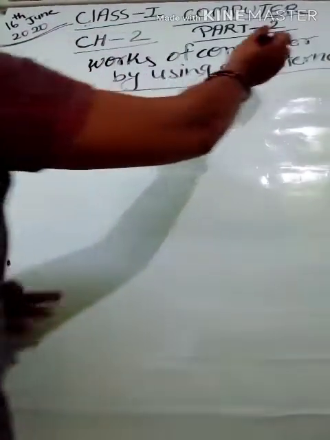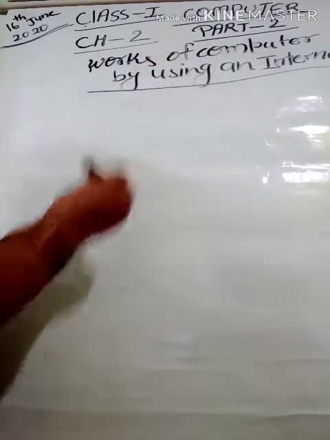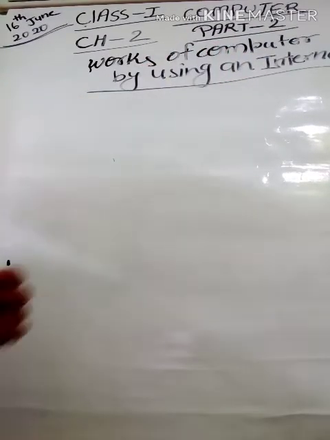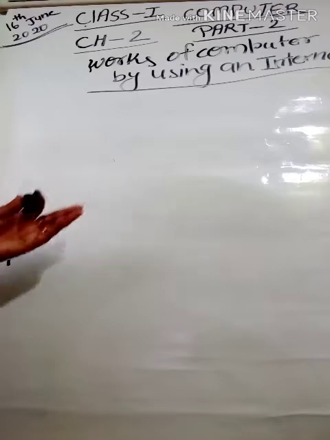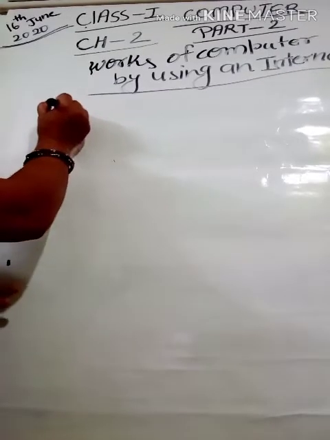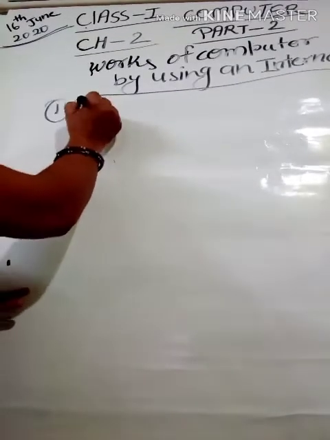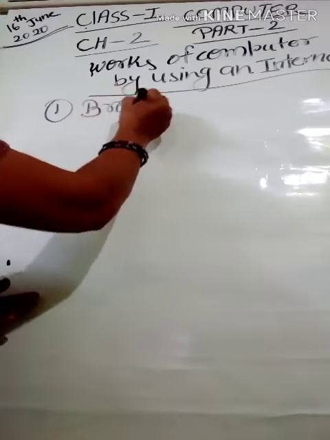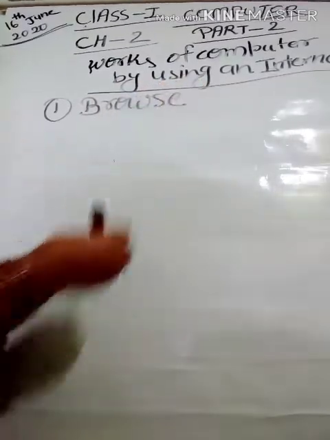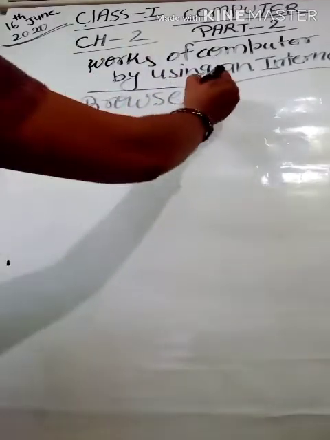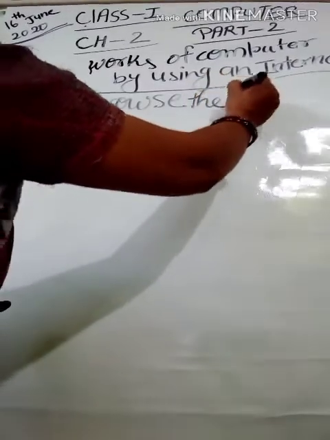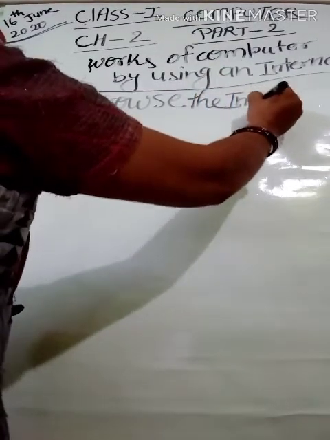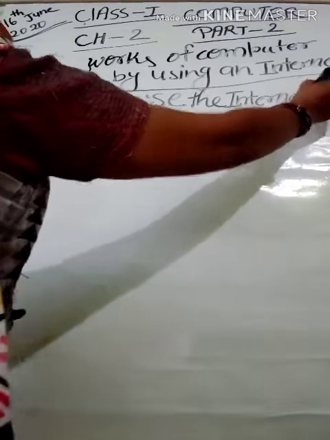First of all, if we talk about the internet, the first work which comes to our mind is that we can browse the internet. We can browse the internet.